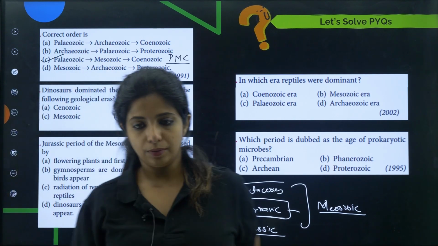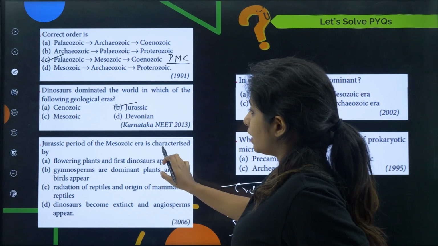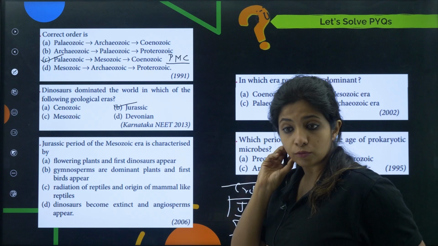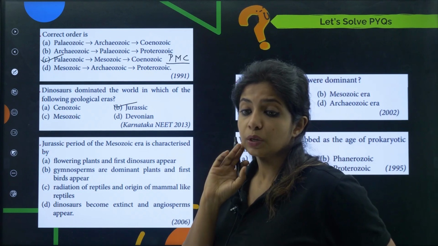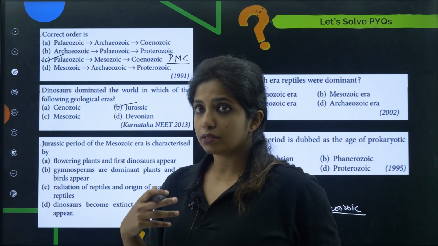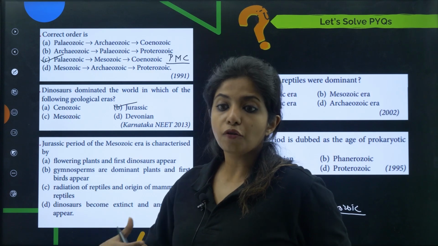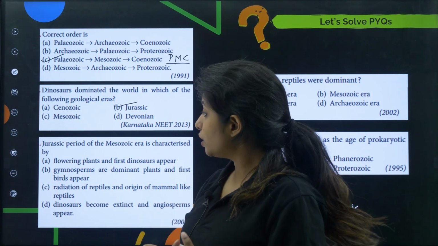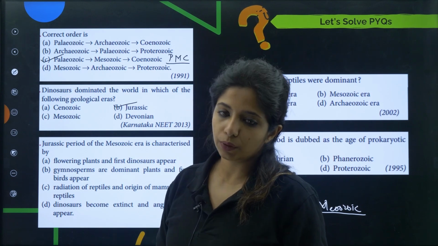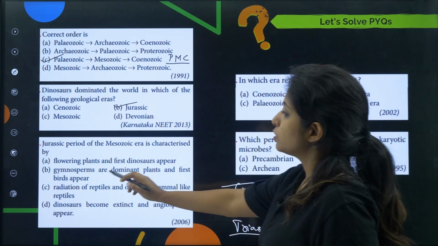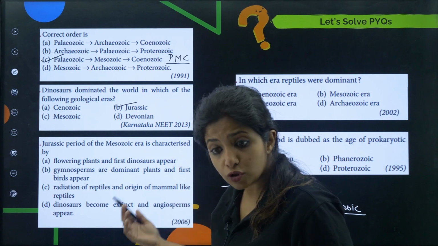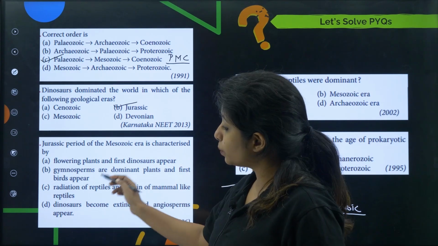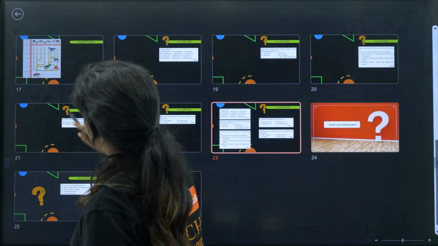Now next question. Jurassic period of the Mesozoic era is characterized by what? In the Jurassic period, I told you, you had so many gymnosperms, that is the cycads, and the cycads and everything were forming at that particular point of time. Gymnosperms were kind of dominant, and the first birds also appeared during that particular era. If the question was gymnosperms are dominant and also dinosaurs are dominant, that would have also been correct. Gymnosperms are dominant plants, yes, for sure. And the first birds appear, that is also true. How is it true? Let's see over here.